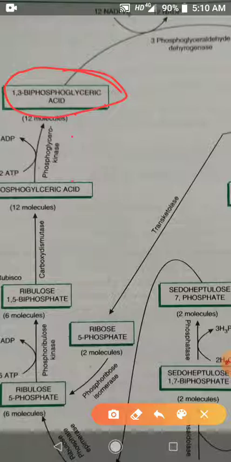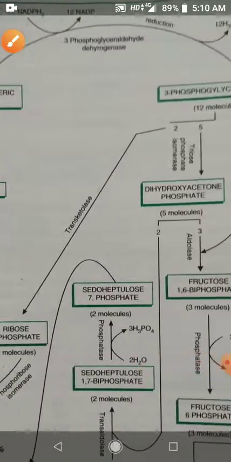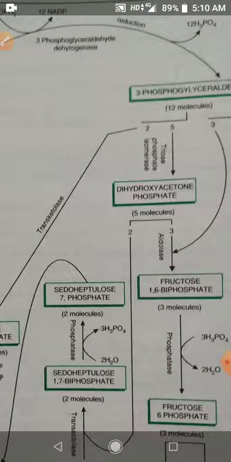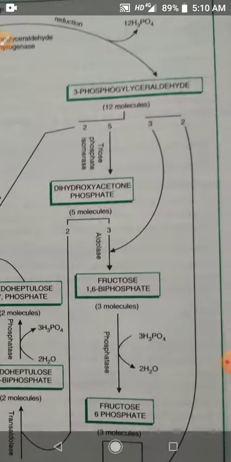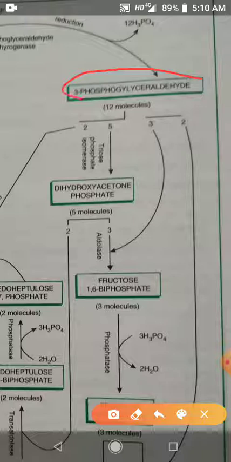Again, 1,3-diphosphoglyceric acid is going to be reduced into triose phosphate, that is glyceraldehyde 3-phosphate. So this 1,3-diphosphoglyceric acid, in the presence of 3-phosphoglyceraldehyde dehydrogenase, and by using NADPH, 3-phosphoglyceraldehyde is formed. So this is 3-phosphoglyceraldehyde.